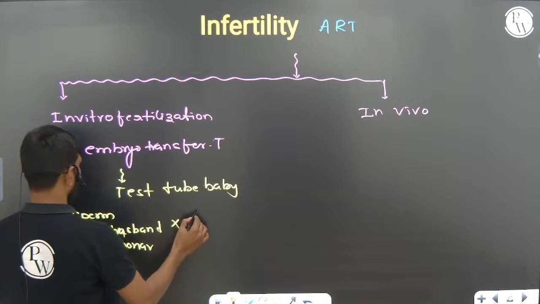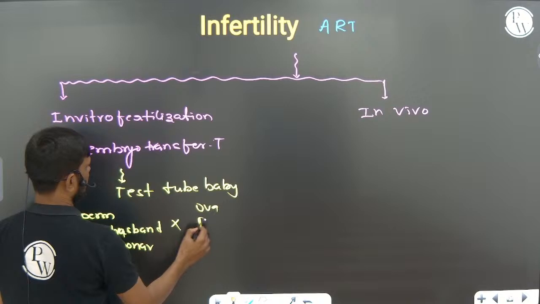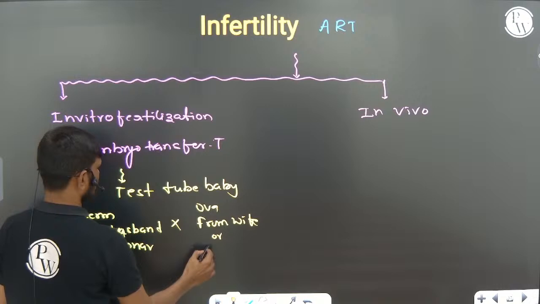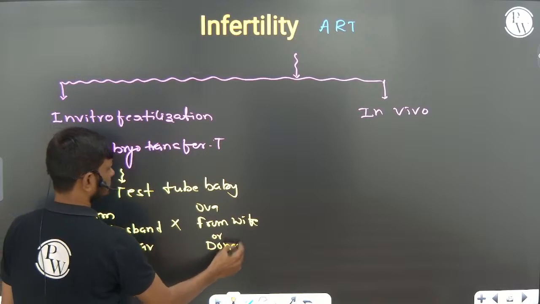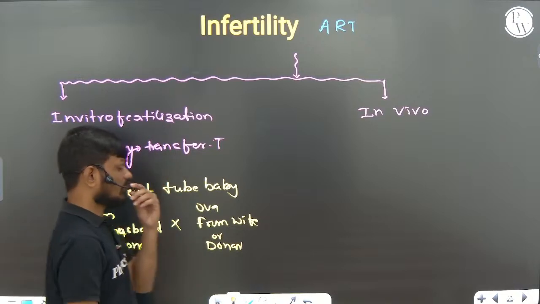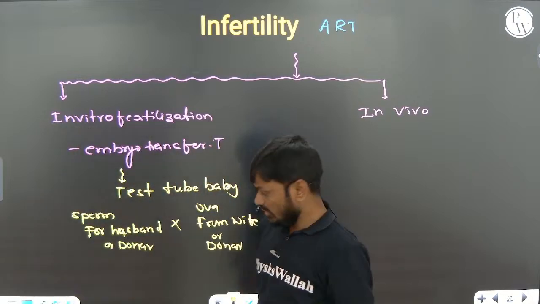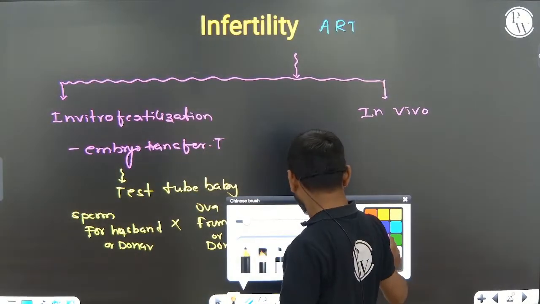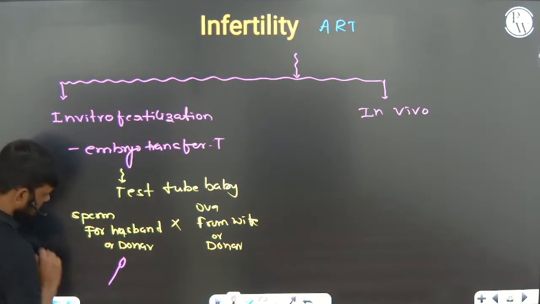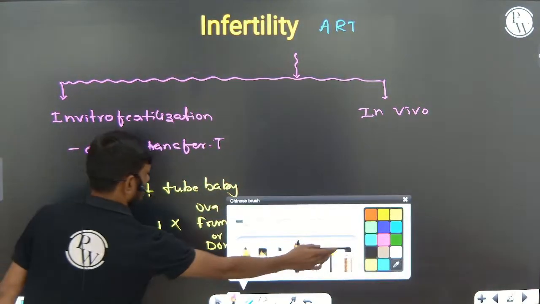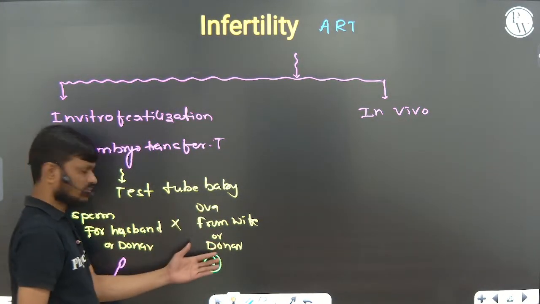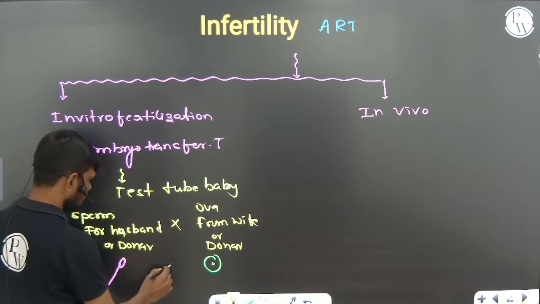And we also collect ova from the wife or a healthy donor. So now we are assisting couples who are childless even after 2 years of unprotected sexual copulation. So we collect sperm from the donor and egg from the donor, maybe wife or husband, right?